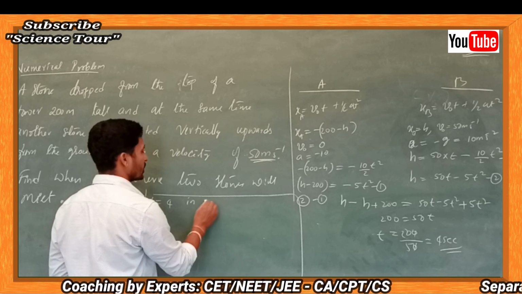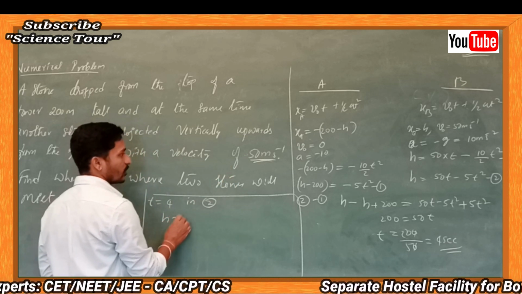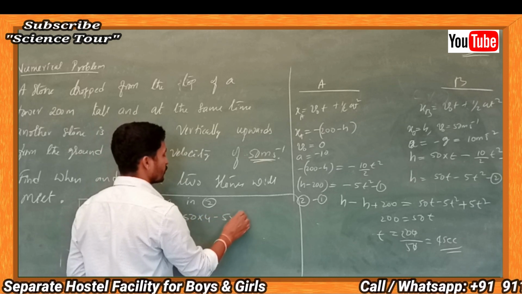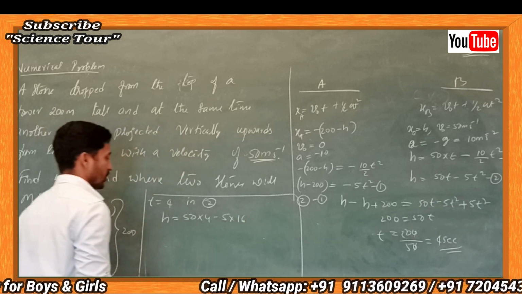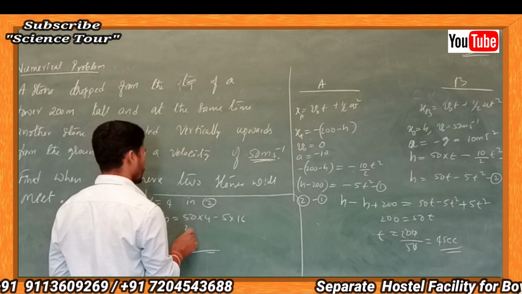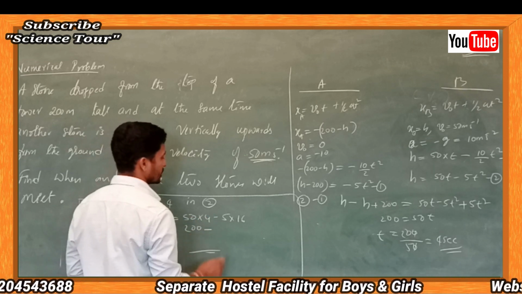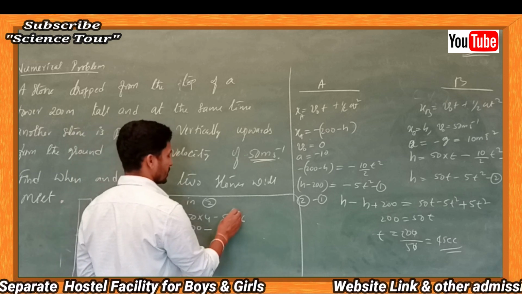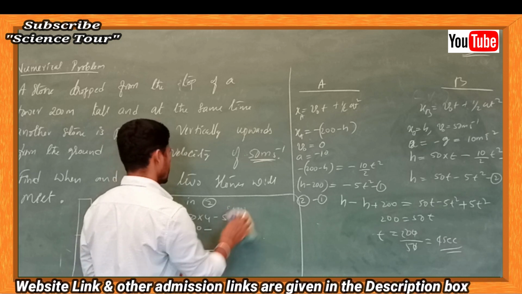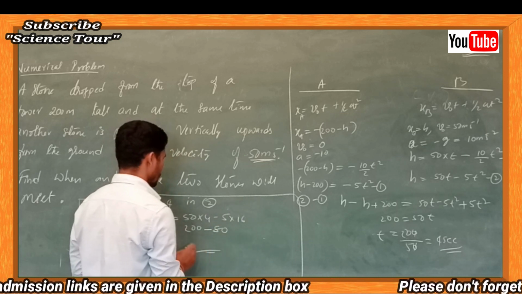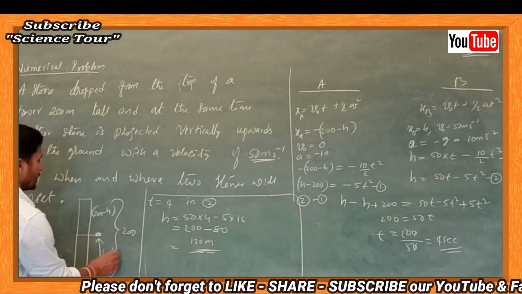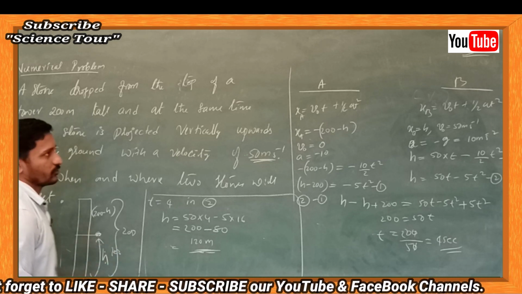So h is equal to 50 into 4 minus 5 into 16, which is 200 minus 80. So 200 minus 80 is 120 meters. This is 120 meters. At 120 meters they are going to meet.